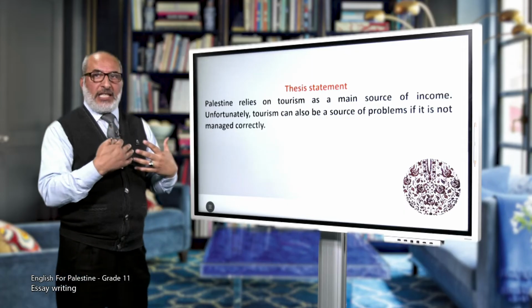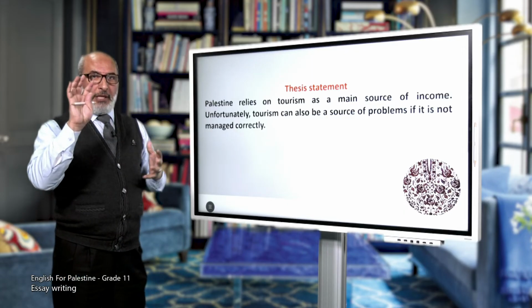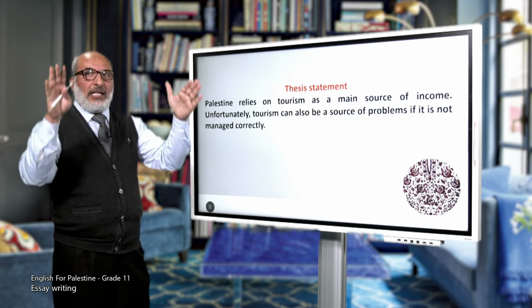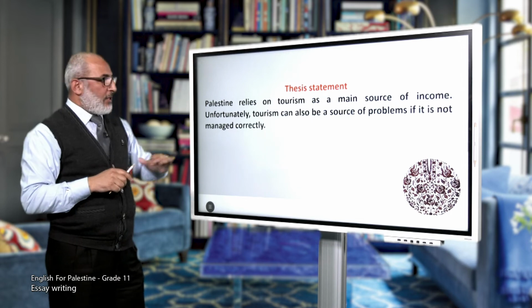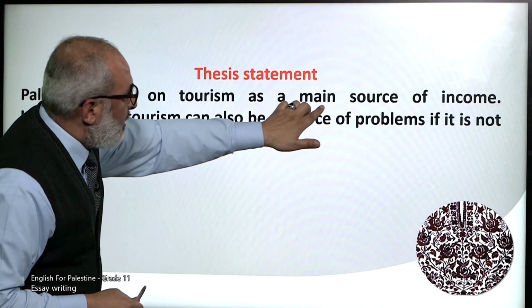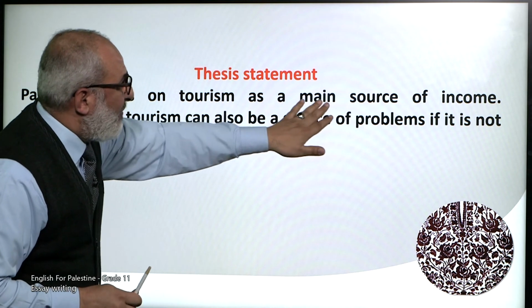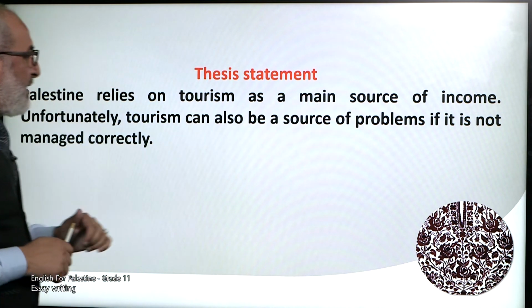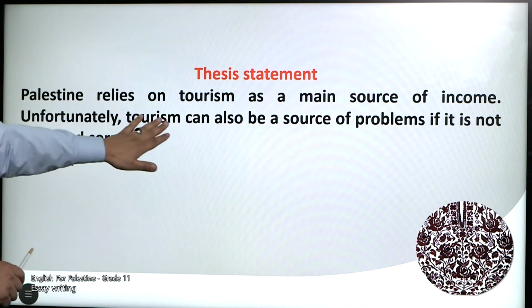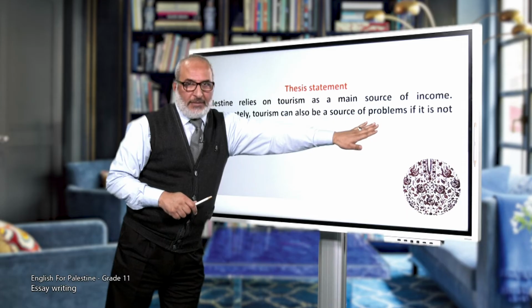In the thesis statement, you have to put the main components or the main ideas of the topic of the essay. So if you notice here, we use these words to express the advantages of tourism, main source of income, and also the disadvantages, the problems.